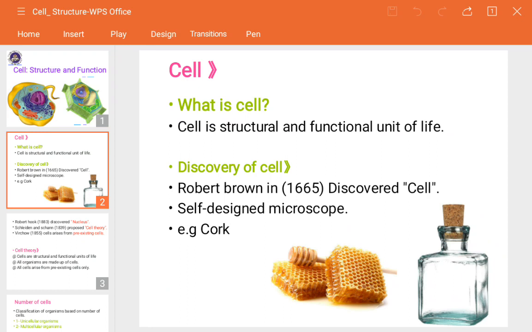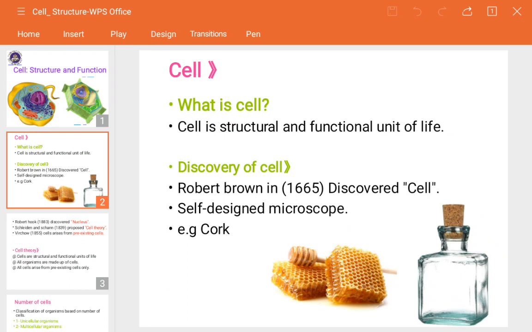So in this Latin word, cell means small rooms. Just as I have told you, the blocks, is it? That's why he said that the spaces present in the form of blocks are known as cells. So Robert Hooke discovered the name cell, and he proved it by observing the cork of a bottle.